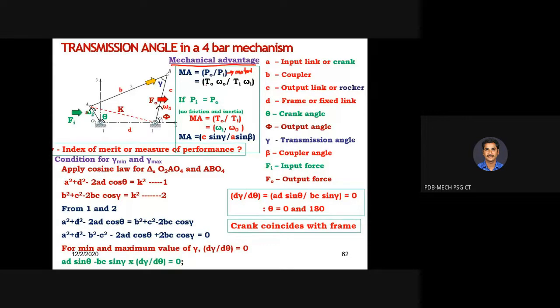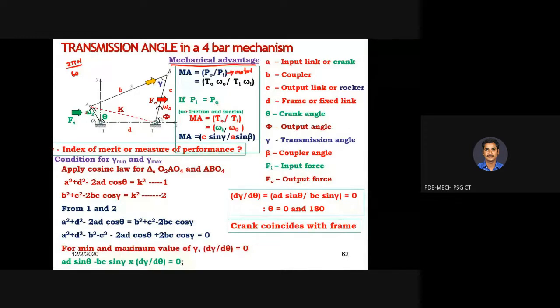So that is nothing but torque multiplied by omega. What is omega? Angular velocity. It is nothing but 2 pi N by 60. The formula for angular velocity is 2 pi N by 60. So torque into omega of the output link divided by torque into omega of the input link will give you the mechanical advantage. So I'm going to make one simple assumption, provided that input power is equal to output power.